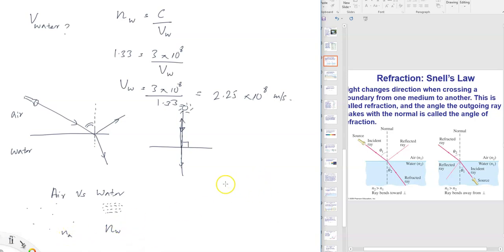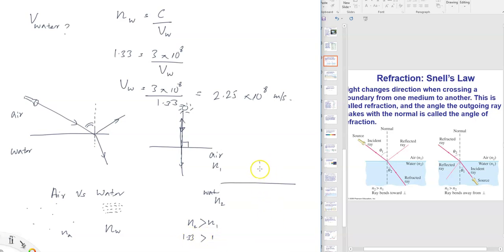So in our example, this is air, which is our first medium, so we call it N1. This is water, our second medium, so we call it N2, and we know that N2 is bigger than N1. If you go back to the table, this is 1.33, this is 1, so this is bigger.